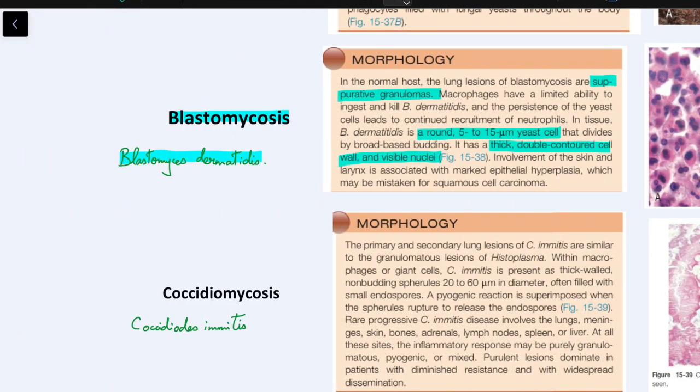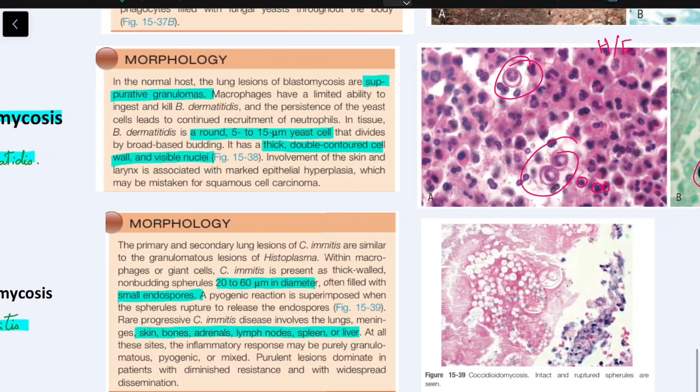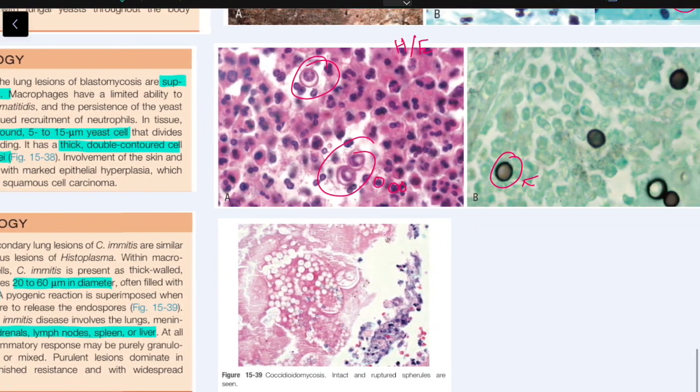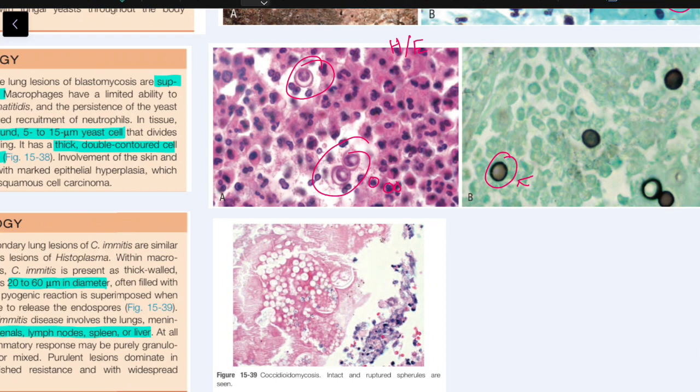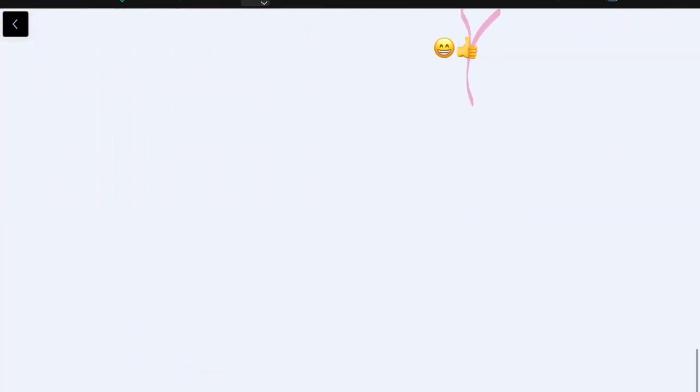Coccidioides immitis has thick-walled non-budding spherules of 20 to 60 micrometer in diameter and often filled with small endospores. Rarely it can progress to skin, bones, adrenals, lymph nodes, spleen or liver, but anywhere it infects, the pathogenesis is granulomatous inflammation. And this is how Coccidioides immitis is seen in an H&E staining. And this is it. We have completed pneumonia under pathology.